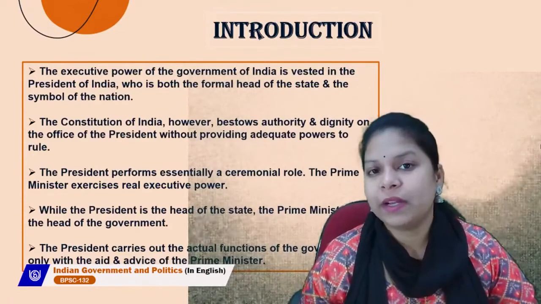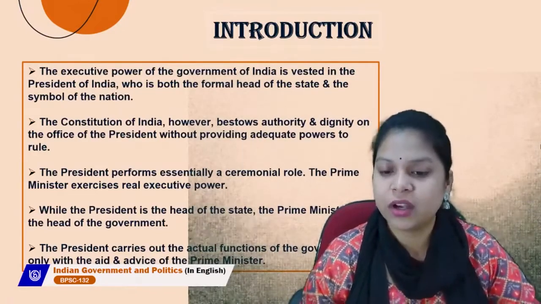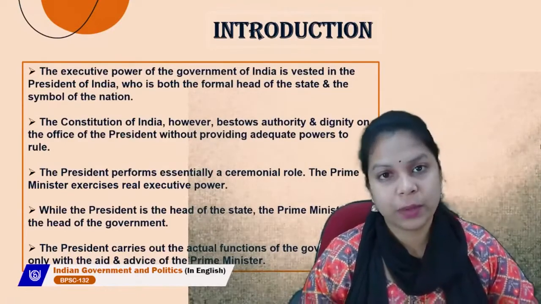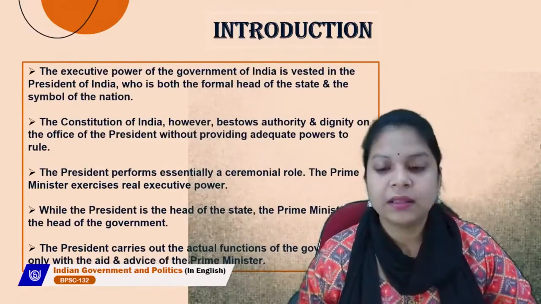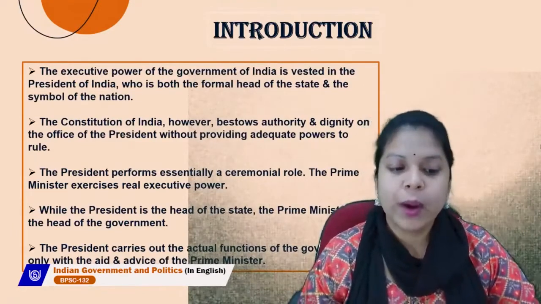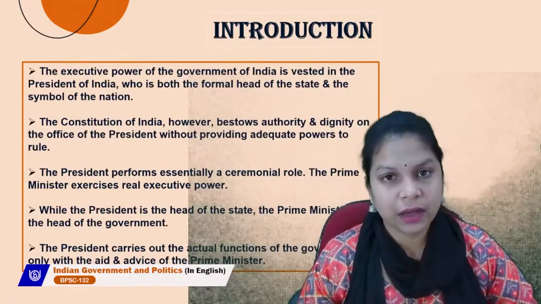So, in a parliamentary system, the role of the president is quite ceremonial in nature. The prime minister exercises real executive power. So, in a parliamentary form of government, the real executive power lies with the prime minister. While the president is the head of the state, the prime minister is the head of the government.